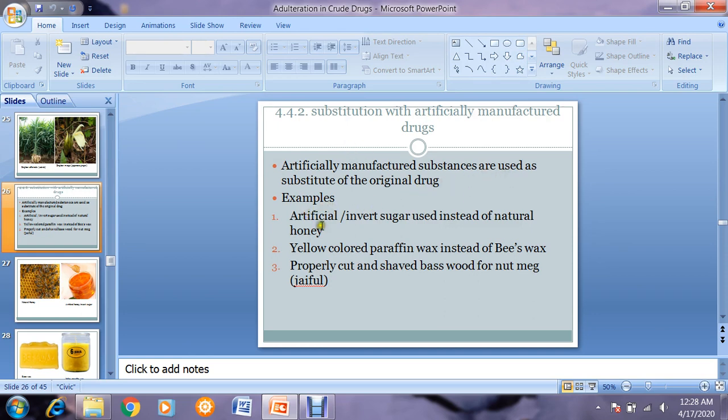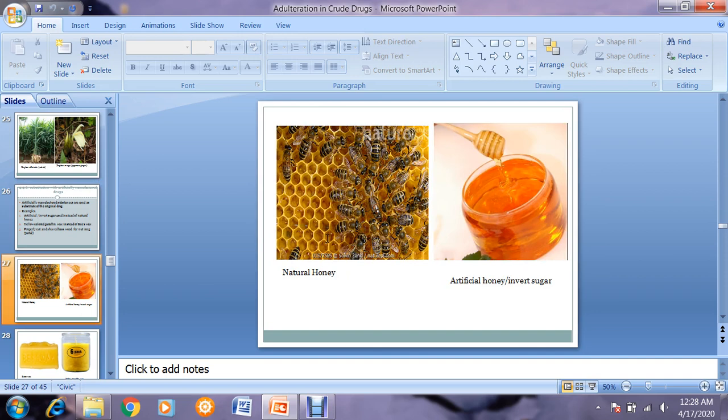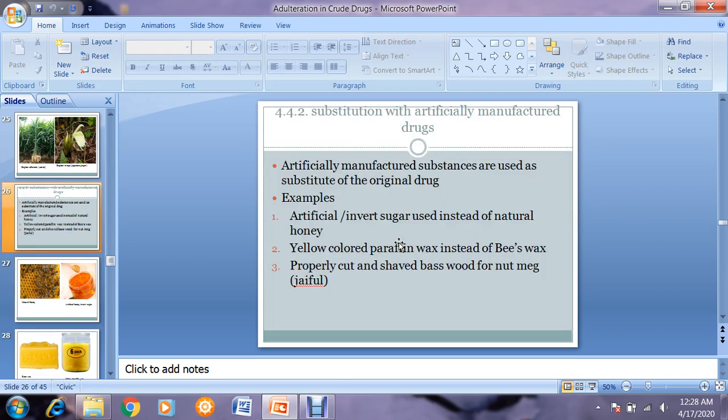Okay, an example is artificial or invert sugar used instead of natural honey. Natural honey is actually taken from the natural honey bees or Apis mellifera. This is a very, very important crude drug which is used as a food material and also as a drug. And the carbohydrates which are present in